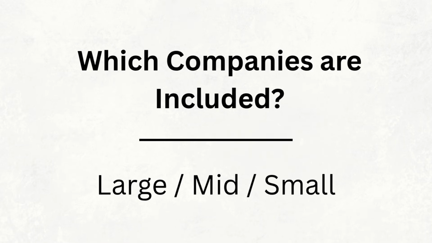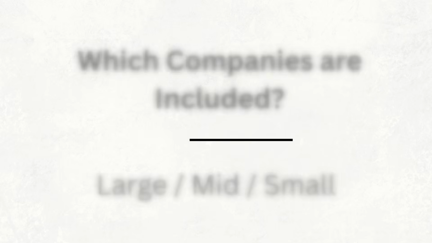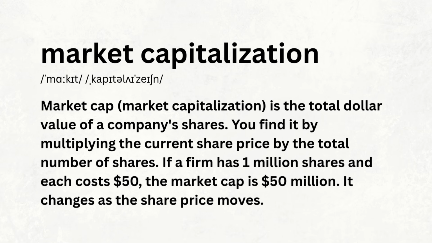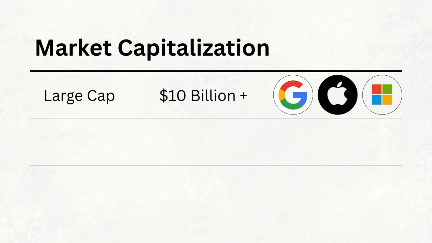And this brings us to the second question. Companies are often categorized according to their market capitalization, or simply their market cap. Market capitalization is the total value of a company's outstanding shares. And broadly speaking, companies can be divided into 3 groups. Large cap. Now these are the biggest publicly traded companies in the market. Think of the huge multinational businesses that most investors will already be familiar with.